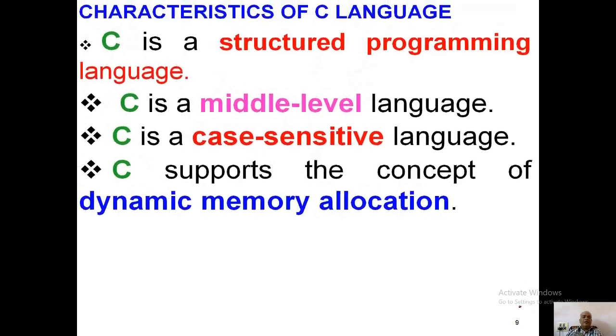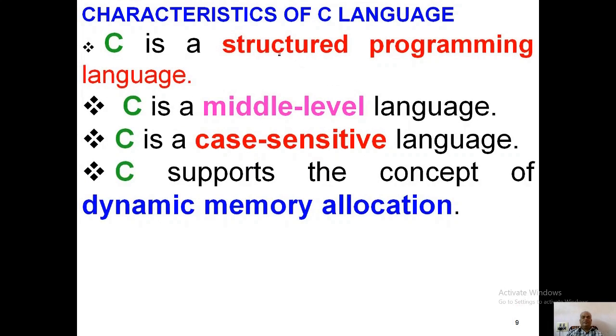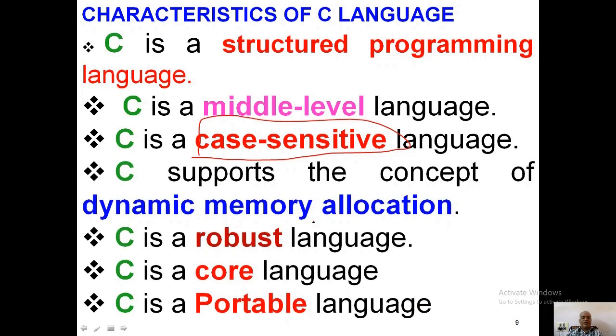So here C is a structured programming language. While it comes to the characteristics of the C language, C is a structured programming language. C is a middle level language. That means it is going to support the high level language features as well as the low level language features. C is case sensitive. That means the lowercase letters are different from the uppercase letters. C supports the concepts of dynamic programming, that is, dynamic memory allocation. C is a robust language. Robust in the sense you can use it in multiple ways.